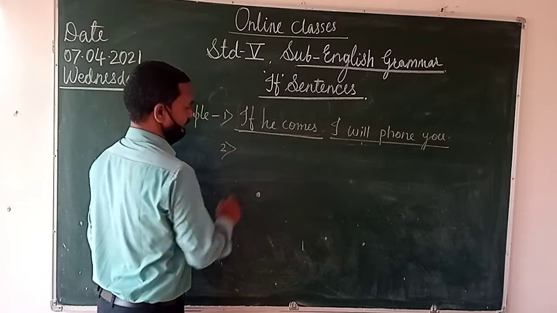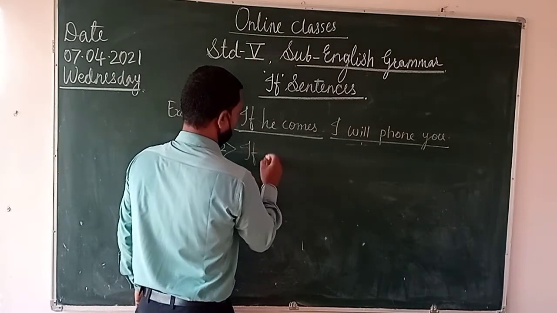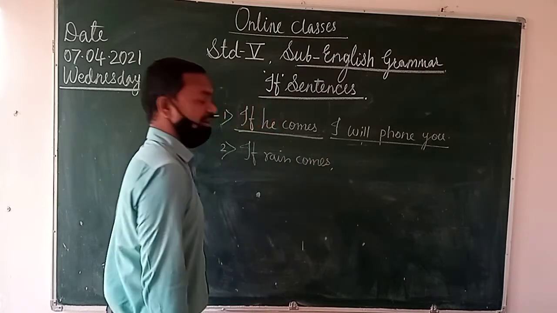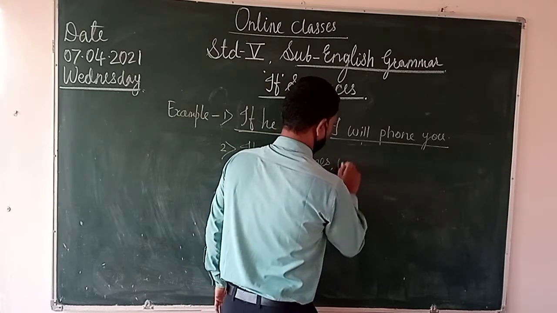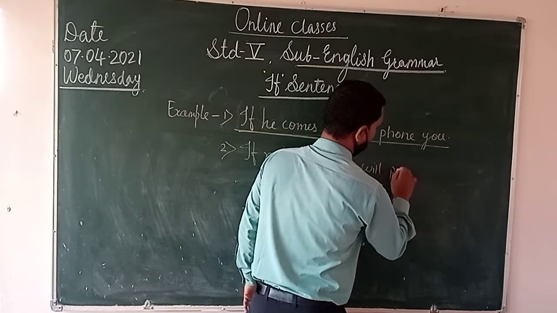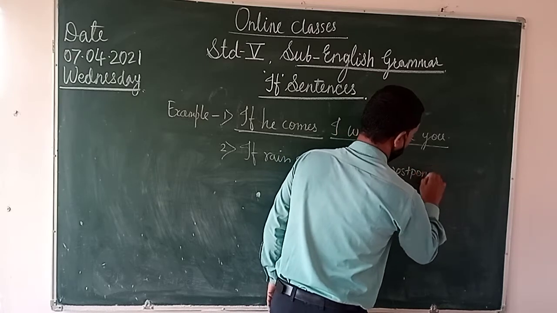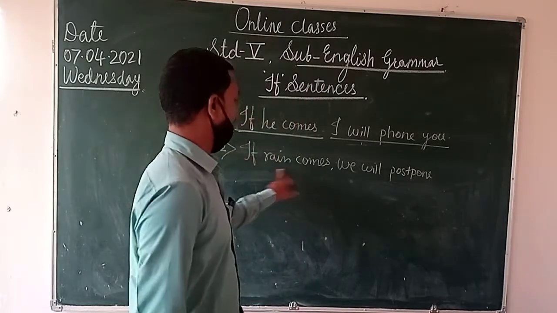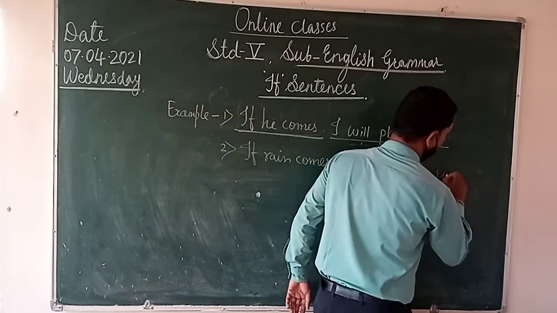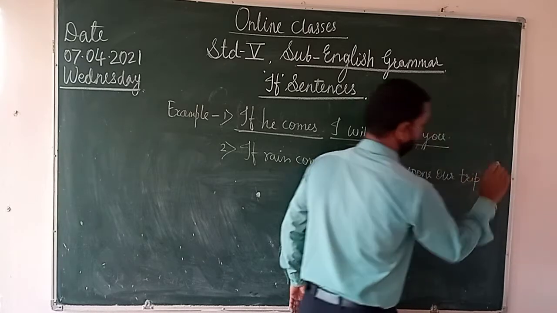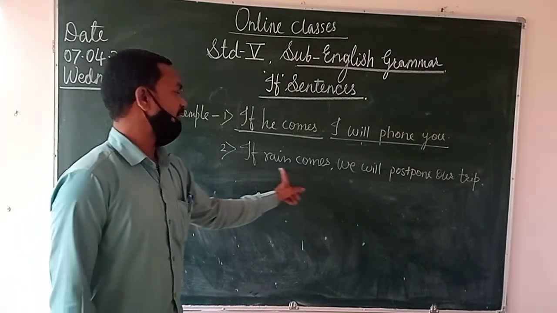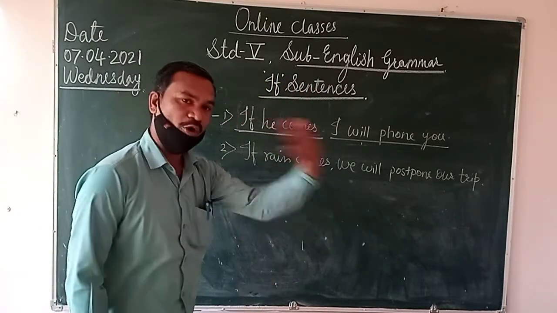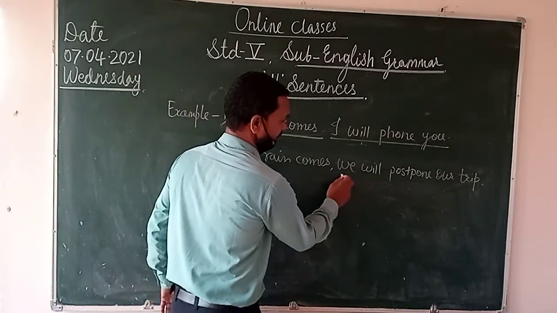Now we will take the second example. If rain comes, we will postpone our trip. Guess it? What is the meaning? If rain comes, अगर बारिश आती है, we will postpone our trip. तो हम हमारी ट्रिप postpone करेंगे, आगे तक ले जाएंगे.